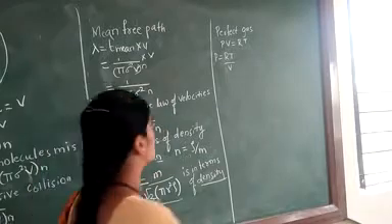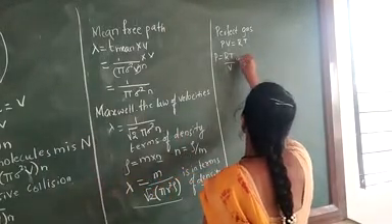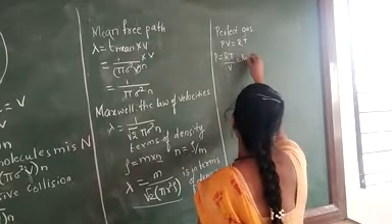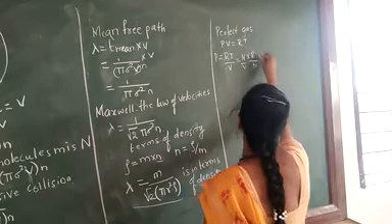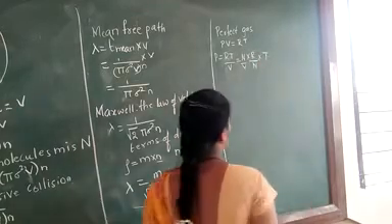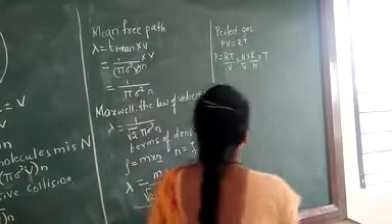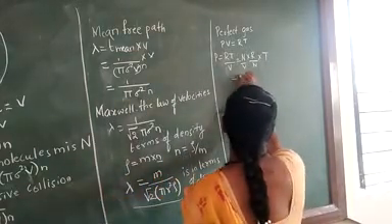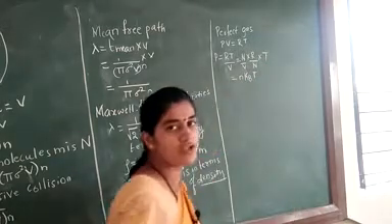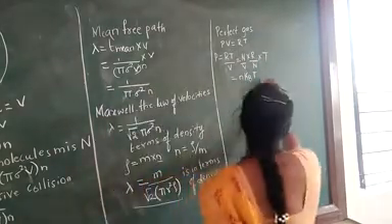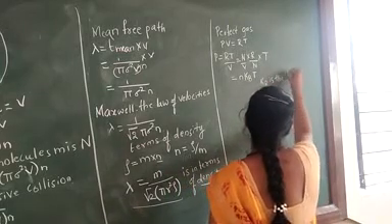Or this can also be written in the form of N by V into R by N into T. We are just putting the value N by V into R by N into T. Now here we can write this equation as n into kBT, where kB is the Boltzmann constant.